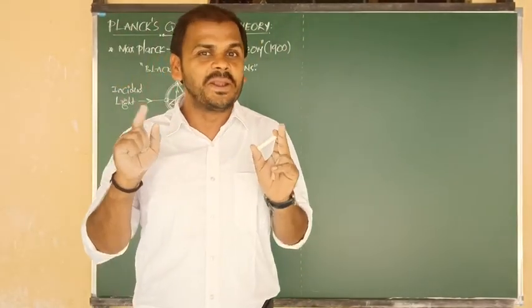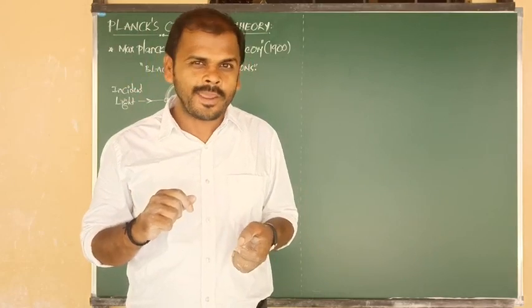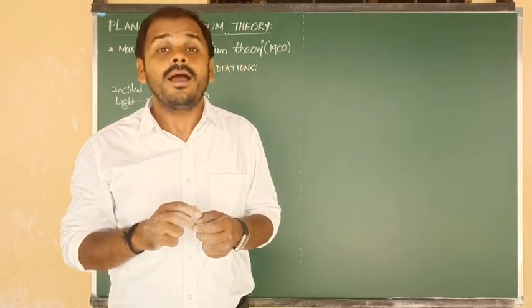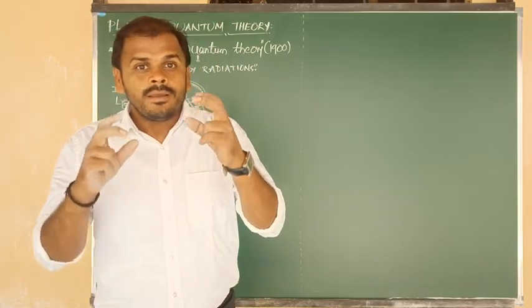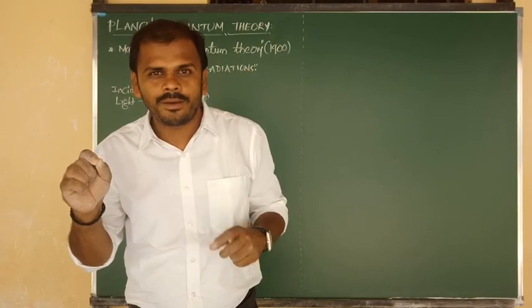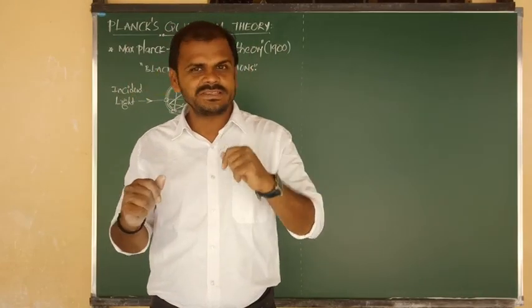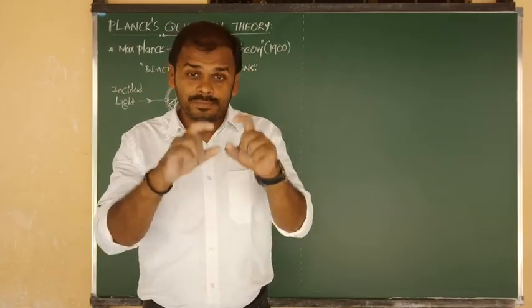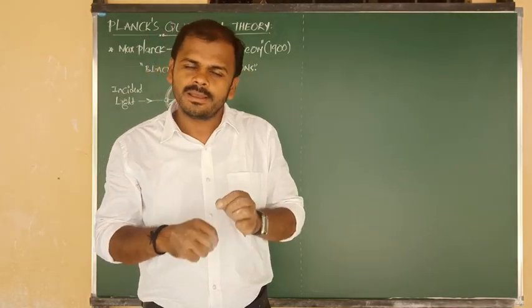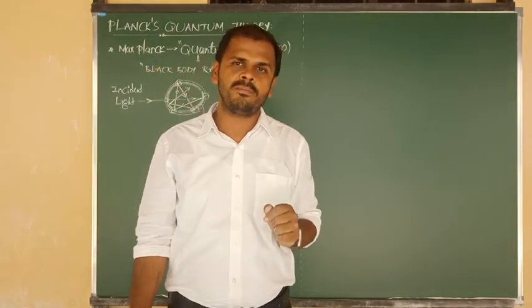In the last video class, we have seen about the black body and black body radiations. After that, for those black body radiations, we plotted a graph between intensity versus wavelength. From that graph, I gave around 3 to 4 conclusion points. Such conclusion points are very important.